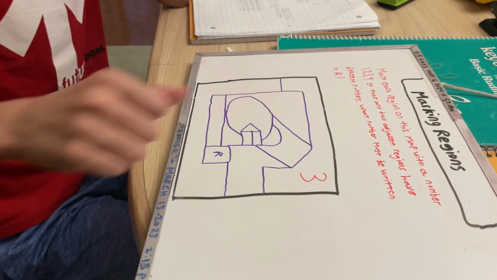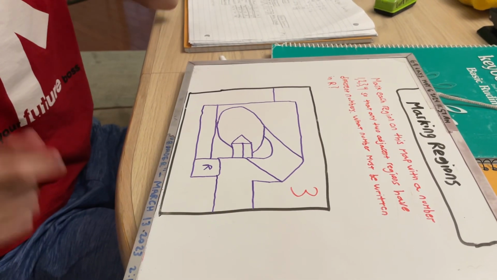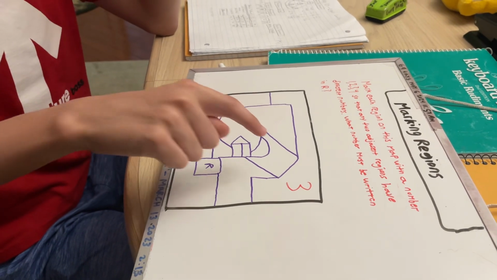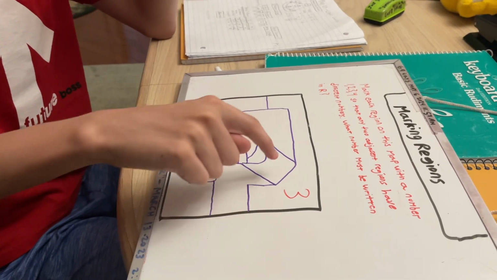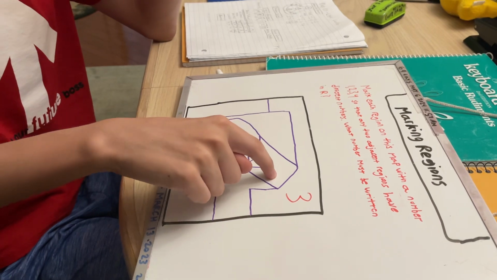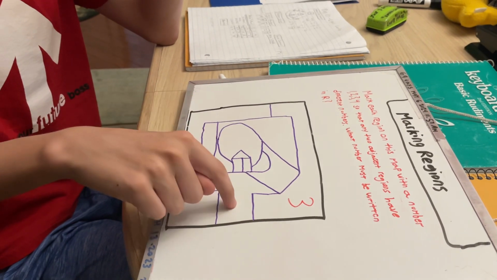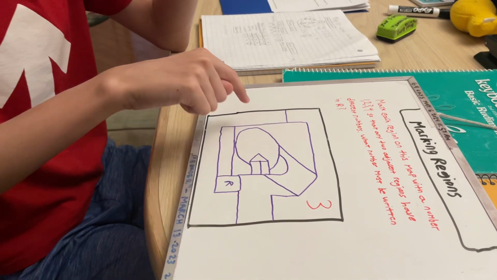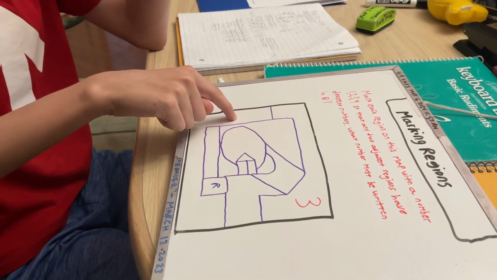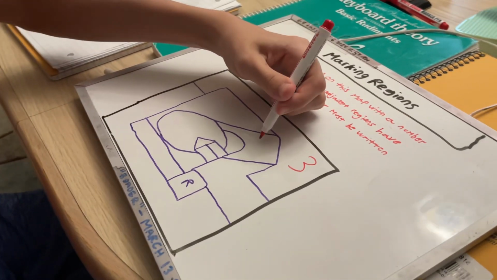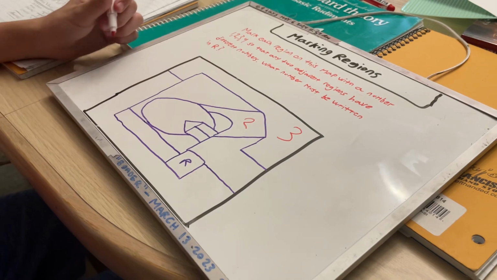Since any two adjacent regions must have different numbers, I looked at the adjacent regions. Well, this is adjacent, so this region must not have a 3 in it, and this must not have a 3 either, and this must not have a 3 as well. So then I put a 2 in here, just to experiment.